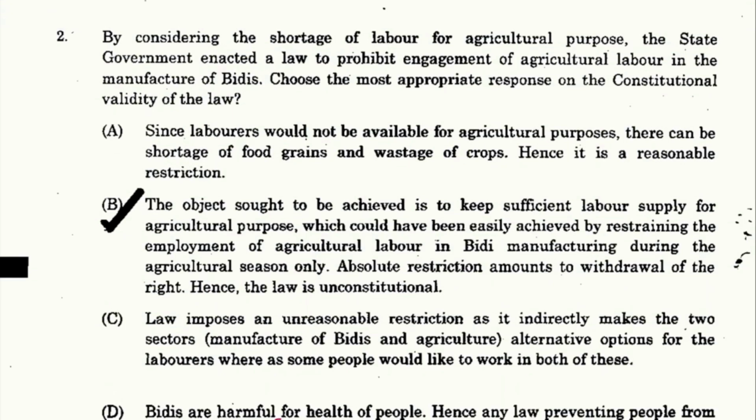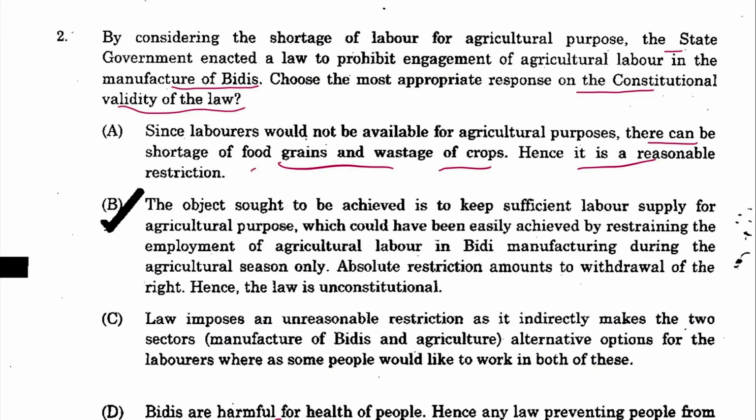Next is 2. By considering the shortage of labor for agricultural purposes, the state government enacted a law to prohibit engagement of agricultural labor in the manufacture of BD. Choose the appropriate response on the constitutional validity of the law. Now you have to judge the constitutional validity of this law which prohibits labor from going to BD manufacturing. A: since labor would not be available for agriculture, there can be a shortage of food and wastage of the crops. This is correct, but this is not as per the constitution.